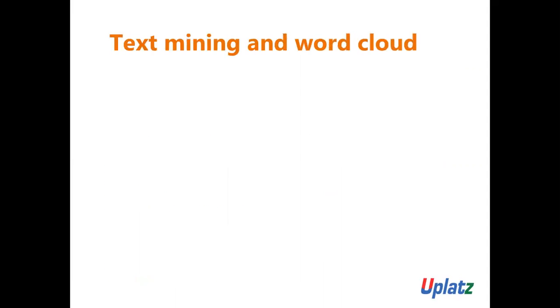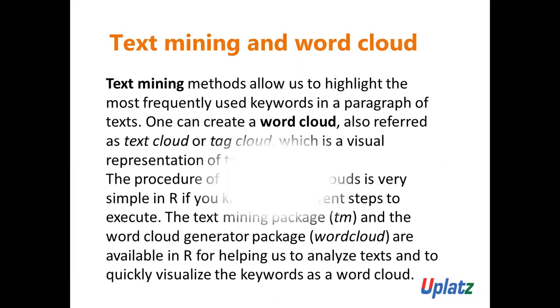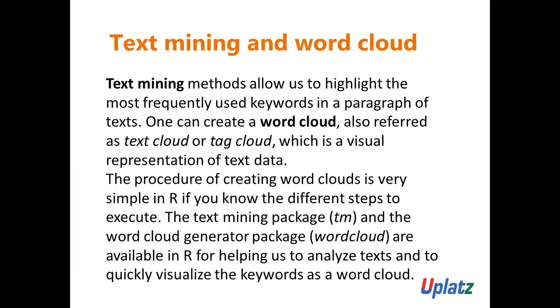If you want to see the definition, see here: text mining is a method that allows us to highlight the most frequently used keywords in a paragraph of text. Got it?